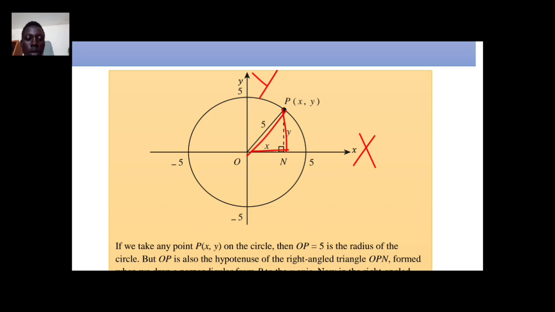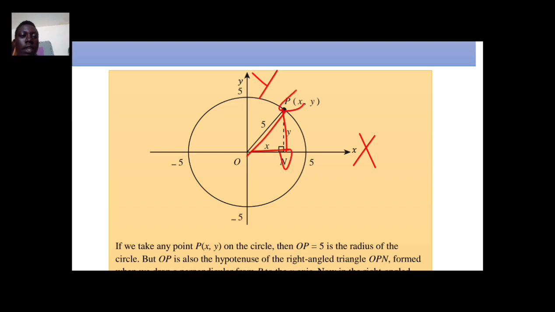So what do we do here? OP is the hypotenuse in terms of the triangle, that is the longest length. ON is the adjacent of this angle, which is represented by the x value.